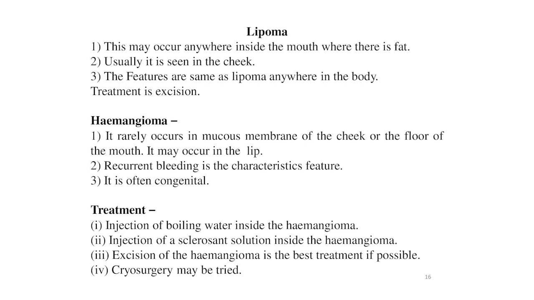Now hemangioma. It rarely occurs in the mucous membrane of the cheek or the floor of the mouth. It may occur in the lip. Recurrent bleeding is the characteristic feature. It is often congenital. Treatment is injection of boiling water inside the hemangioma, or injection of a sclerosing solution inside the hemangioma. Excision of the hemangioma is the best treatment if possible, and cryosurgery may be tried for this condition.